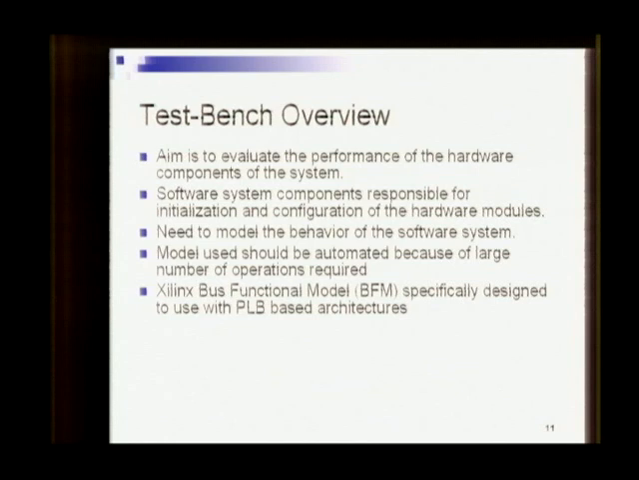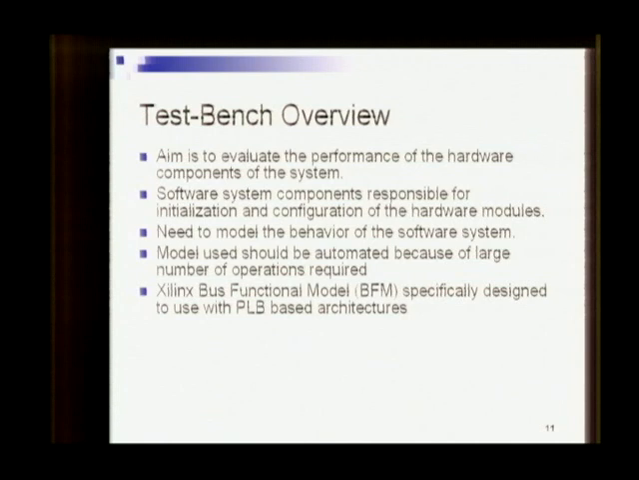What we want to do here is simulate the behavior of the hardware system components. For that, we will model the software system components using a test bench. The test bench will contain the configuration and the initialization code. For the WinCTOR implementation, this configuration and initialization code is very large. It contains writes and reads to thousands of memory locations. Doing this manually is very difficult, hence we chose to do it by an automated test bench.